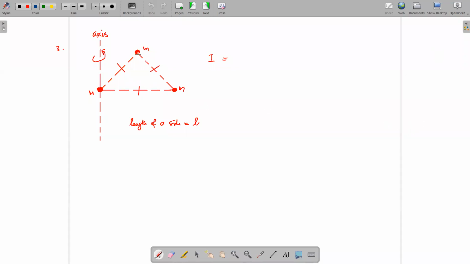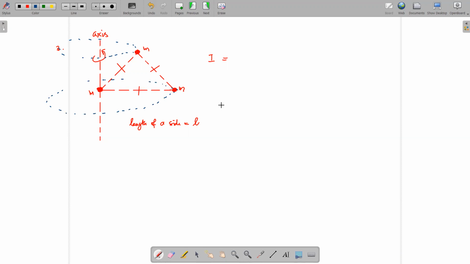Let's take another example of 3 bodies kept like this. The bodies are placed at the corners of an equilateral triangle, where the length of each side is L. And the axis of rotation is this thing. The bodies are rotating about this axis. What path will they take? This one should be taking this path, and this mass would probably take a path like this.